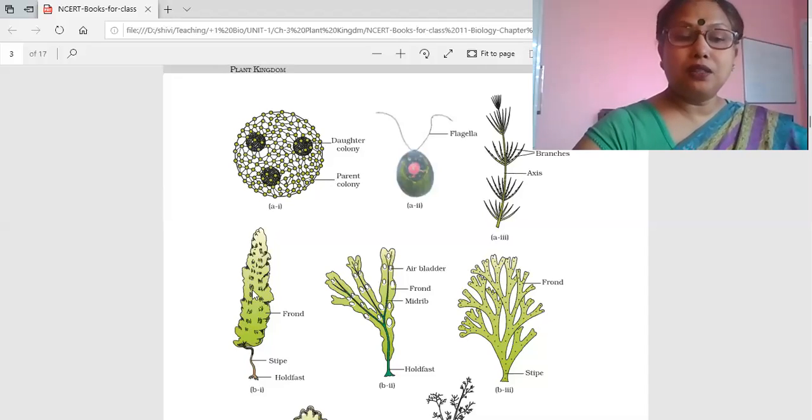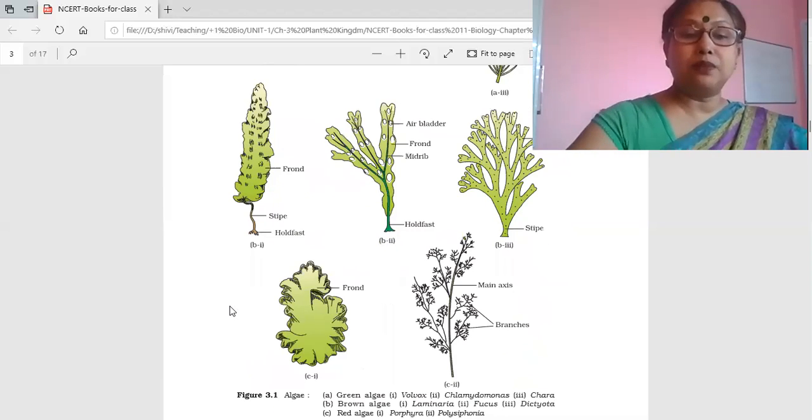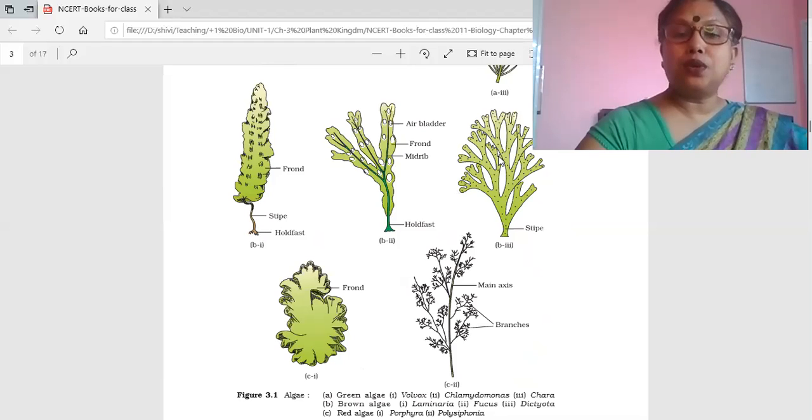Algae may sometimes have red color or sometimes brown color. Here we have brown algae examples: this is Laminaria, here it is Fucus, and this is Dictyota. Coming to the red algae, examples given here are Porphyra and Polysiphonia.